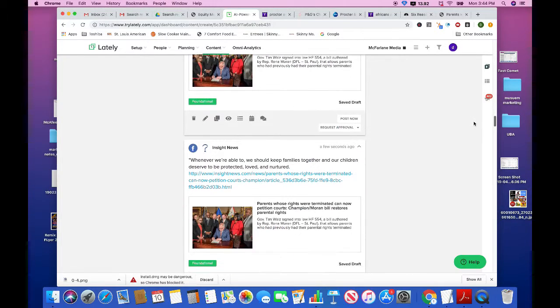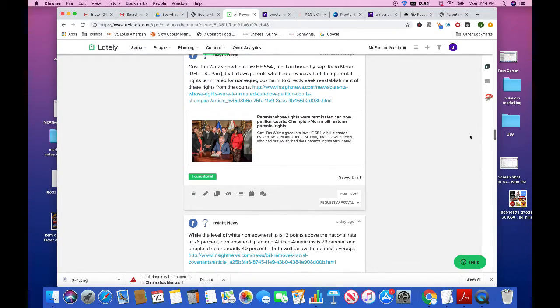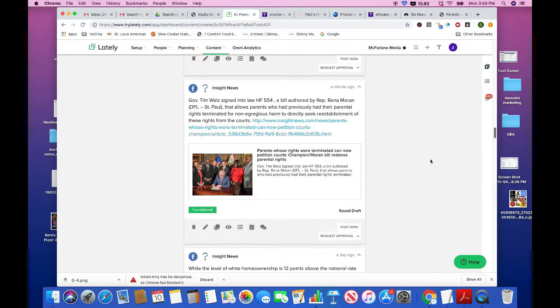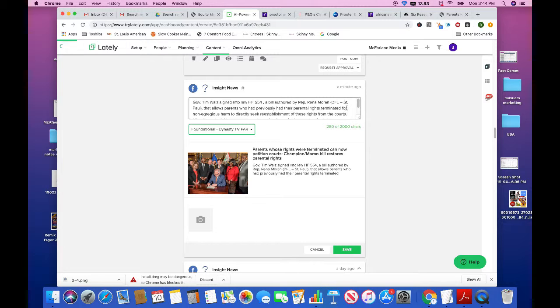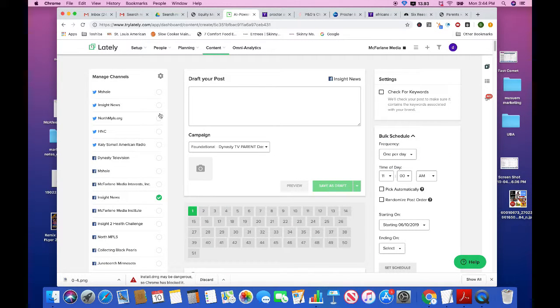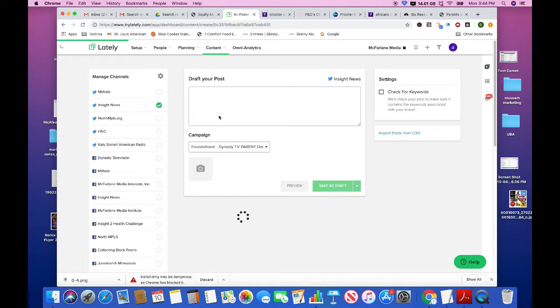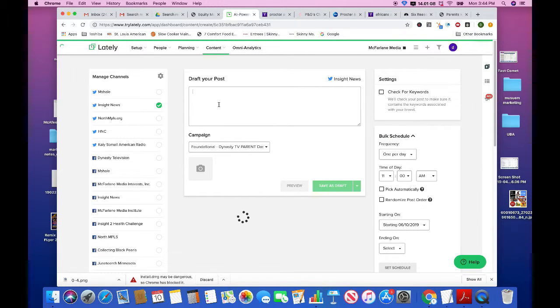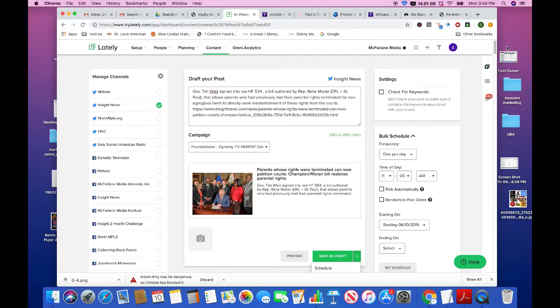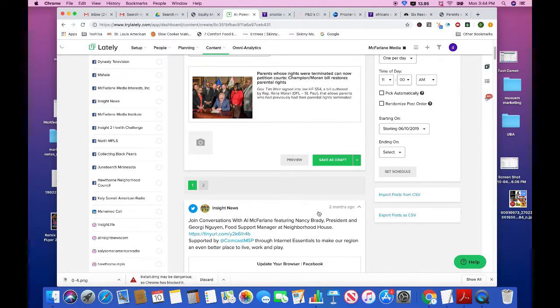And you can never go wrong. Generally the very first sentence, the very first paragraph really just sums it up. So this one is the very first one, but it looks like it's a little bit long for Twitter, but we'll see. It's 280 characters total, so that's perfect, right? But because it's 280 characters, if I added any hashtags to it, that would take me over. So we're going to do this one without hashtags and go directly to their Insight News Twitter page. Boom. Post that now.